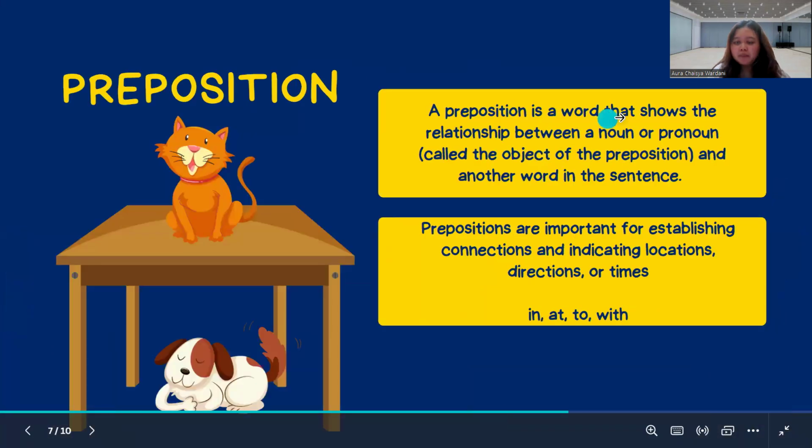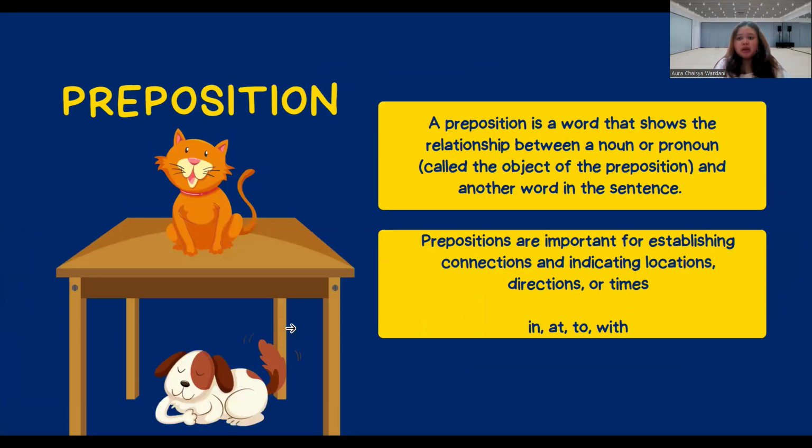And then preposition. A preposition is a word that shows the relationship between a noun or pronoun, called the object of the preposition, and another word in the sentence. Prepositions are important for establishing connection and indicating location, direction, or time. Examples: in, at, to, with.